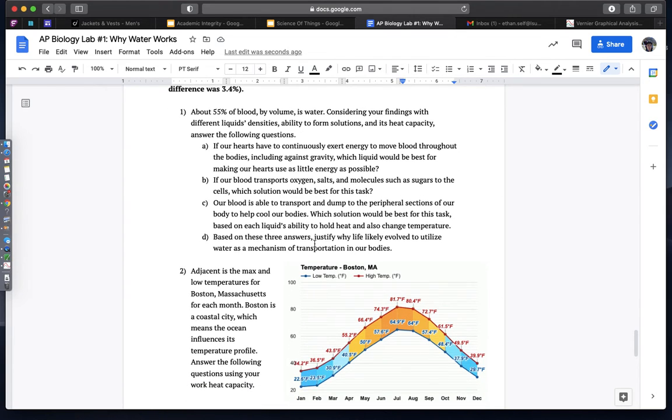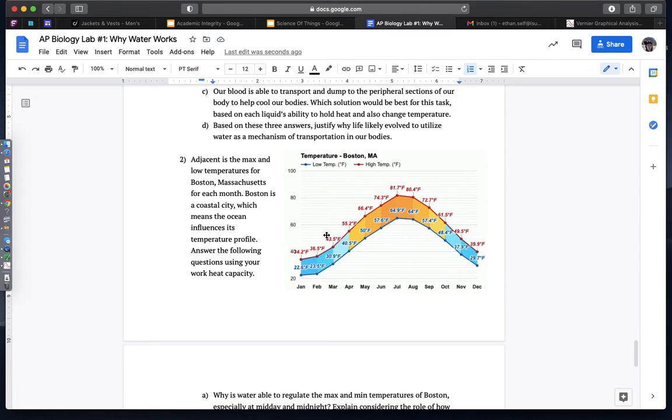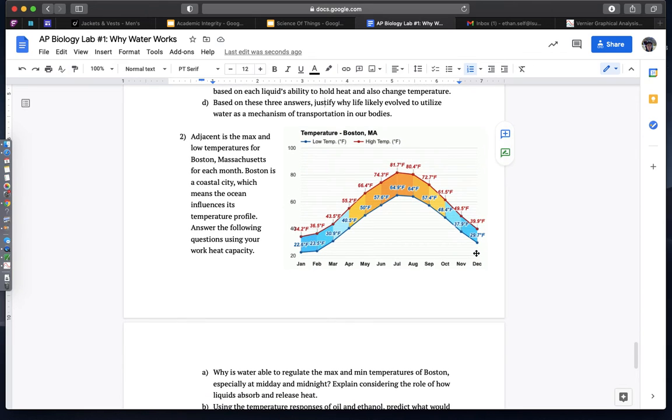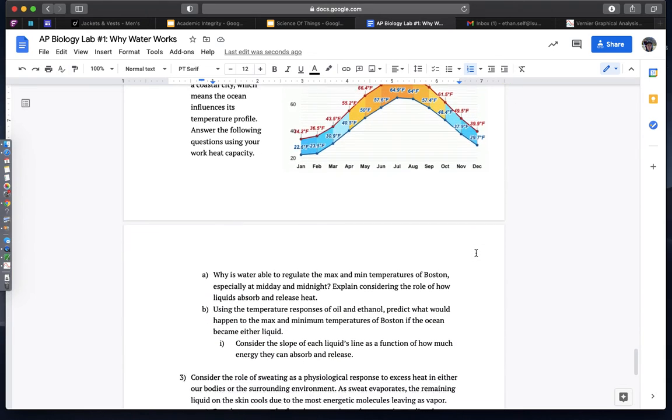And that's going to lead you to justifying why life might have evolved to utilize water as a mechanism for transport. The second question is going to be having you take a look at Boston, Massachusetts average temperature profile, January through December, the average low and the average high daily temperature. And you're going to be thinking about how water really impacts the environmental parameters of an ecosystem. Boston, Massachusetts, if you didn't know, is right next to the ocean.